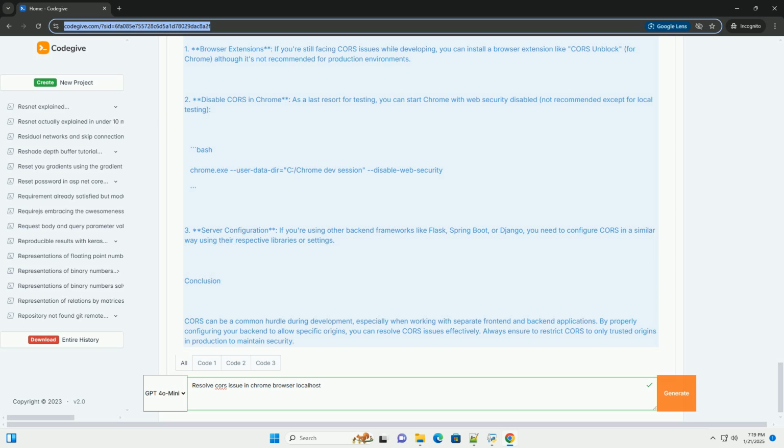Conclusion. CORS can be a common hurdle during development, especially when working with separate front-end and backend applications. By properly configuring your backend to allow specific origins, you can resolve CORS issues effectively. Always ensure to restrict CORS to only trusted origins in production to maintain security.